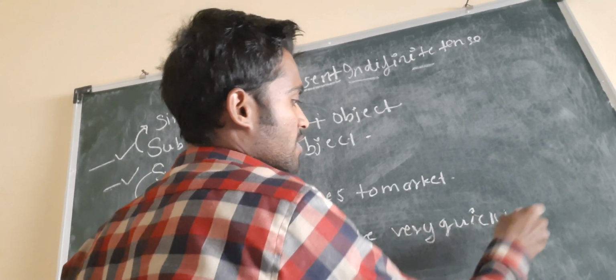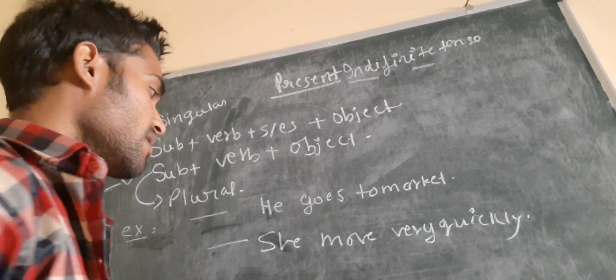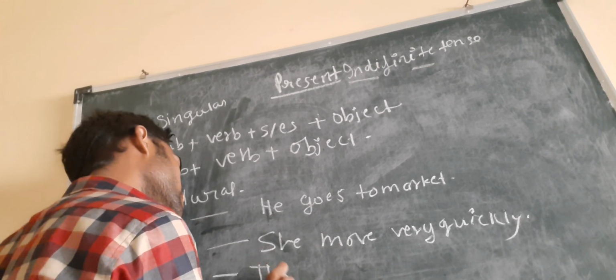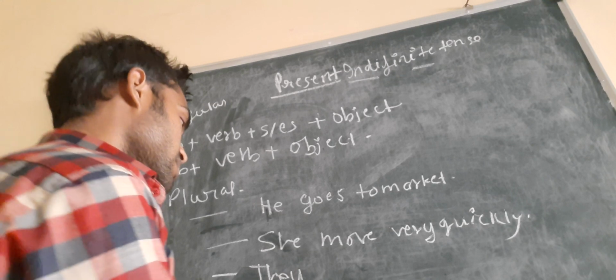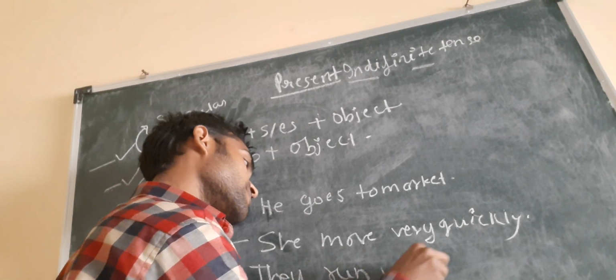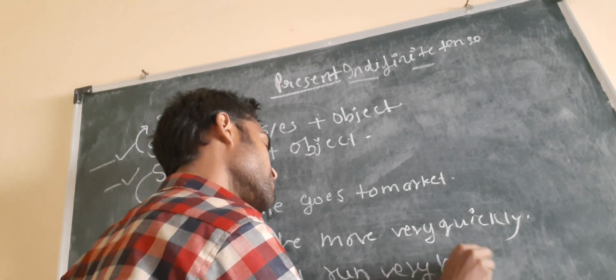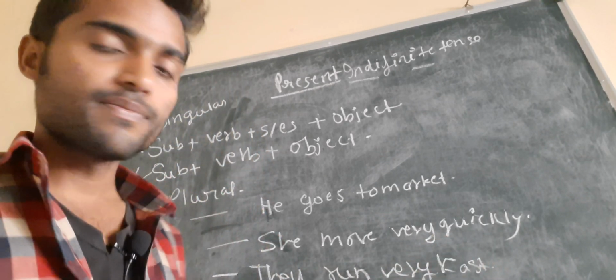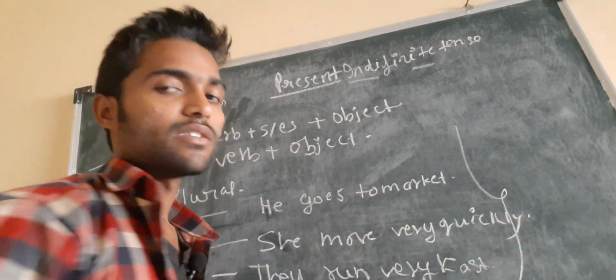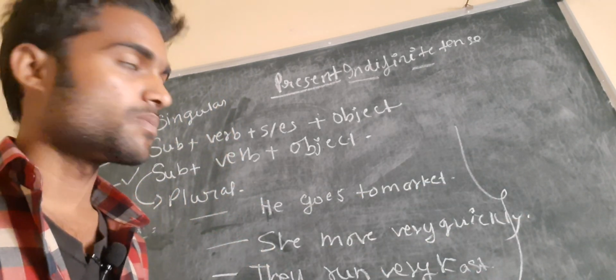Okay, this is one of the types. Another example, if we say, they run very fast. Okay, these are the examples of the present indefinite tense.